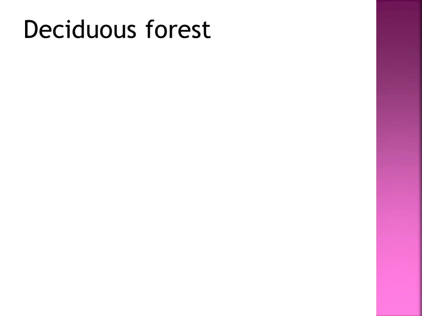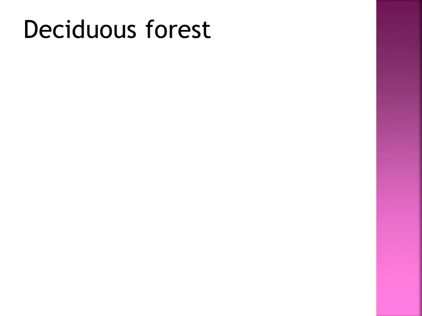Deciduous forest. Okay, this type of forest is also called monsoon forest, because this type of forest gets rainfall in the monsoon time. From the monsoon they get rainfall, so these are all called monsoon forest. Some of the trees found in deciduous forest shed their leaves in the dry season. In the deciduous forest, the leaves of some trees fall in the dry season.